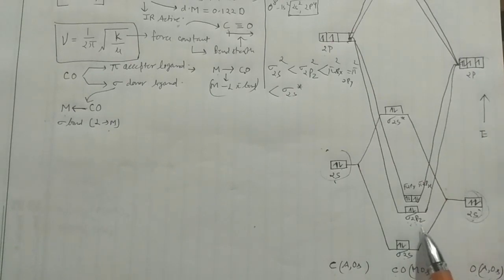Here I am assuming I have taken the z axis as the internuclear axis, so it forms the sigma bond, and x and y form the pi bond. If you take the x axis as your internuclear axis, then sigma 2px would form the sigma bond, and y and z would form the pi bond. So it is not such a big deal.